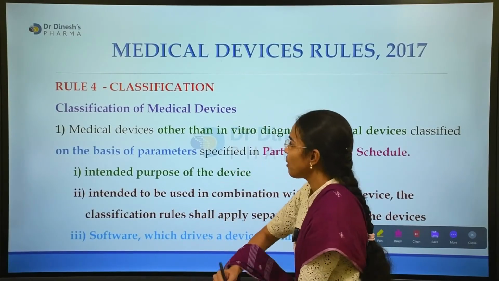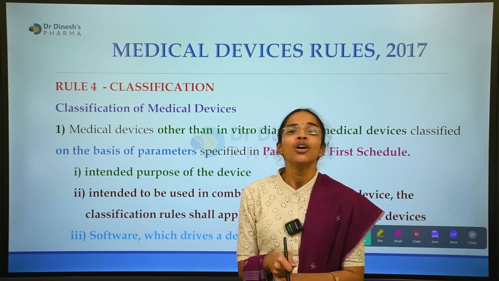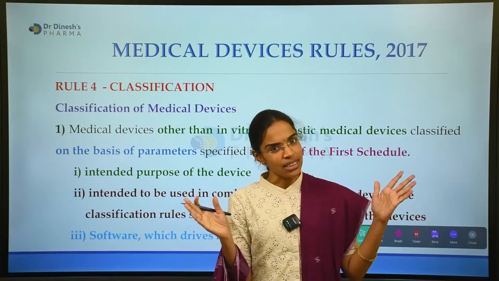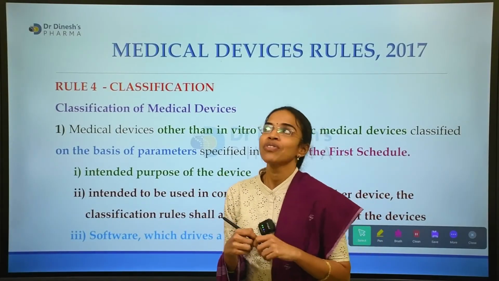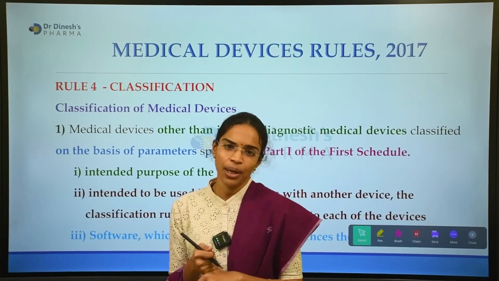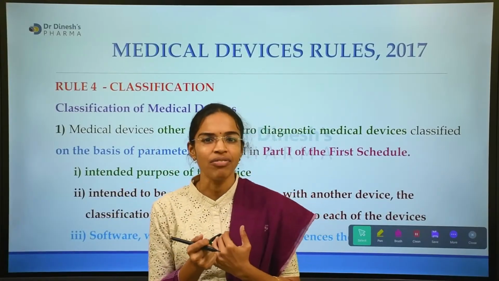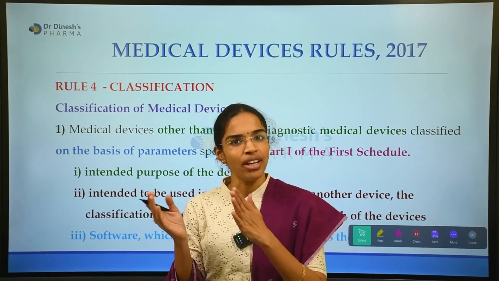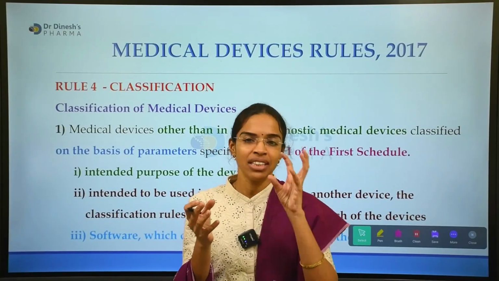In chapter 2 we have the first rule, that is rule 4. Rule 4 is about the classification. So what is classification? How are medical devices classified? As we all have discussed earlier, based on the body orifice, they are classified into invasive and non-invasive devices, and based on the notification whether they are registered.